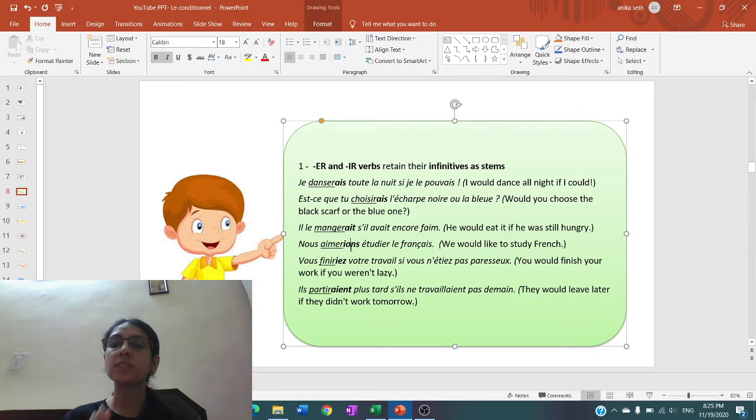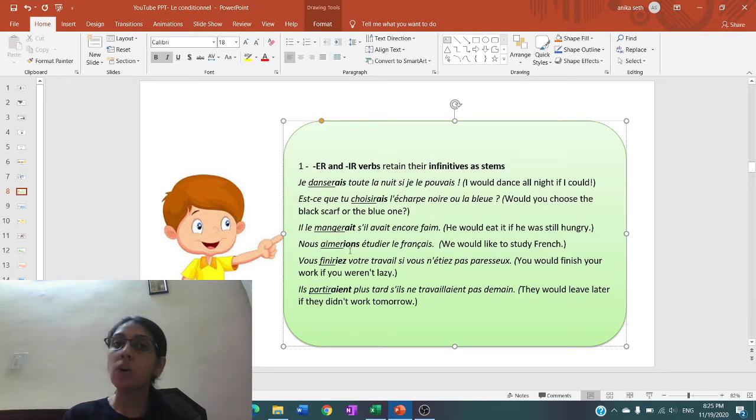In the future simple, aimerons, I is not there in the future simple ending, it is only ONS. Imperfect, ER is not there, that is aimions. So just a difference of even one alphabet, the conjugation is changing. Here the ending is IONS, whereas in the future simple ending is only ONS.